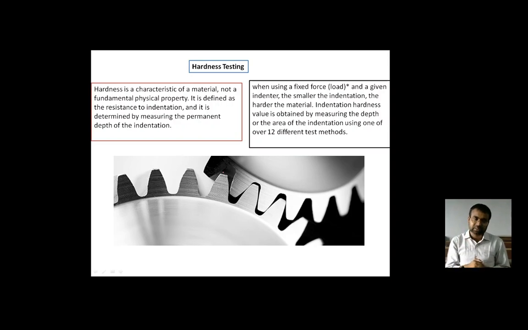As it is clear from this figure, the two surfaces are meeting each other, and there is rubbing between them. There is friction between them. There is vibration between them.